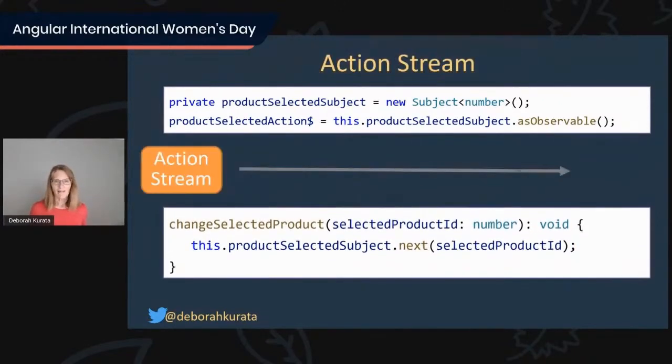So that's our action stream. The user clicks on the product with an ID of 42. The action in the UI calls this change selected product. It emits that ID into the stream. The user clicks on a different product with an ID of 15. It again calls change selected product and emits 15 into the stream.